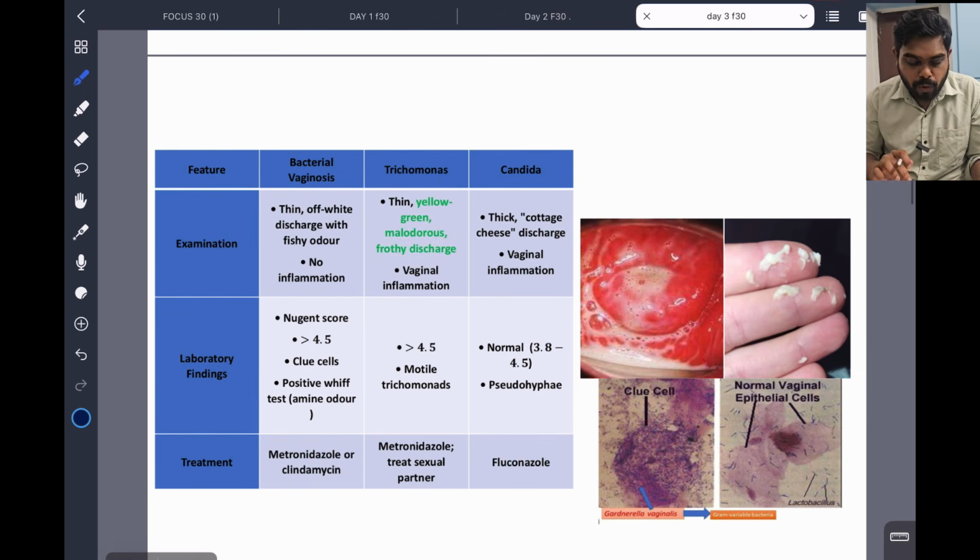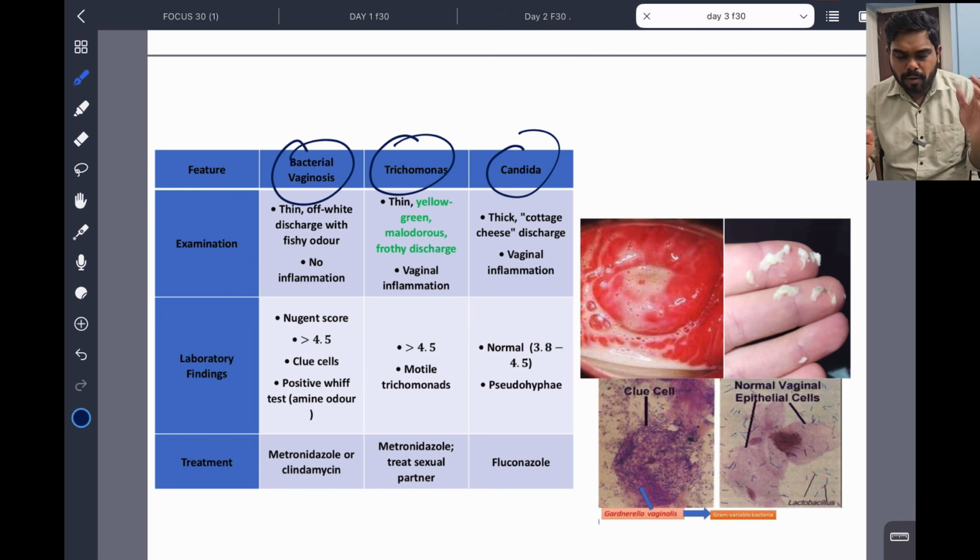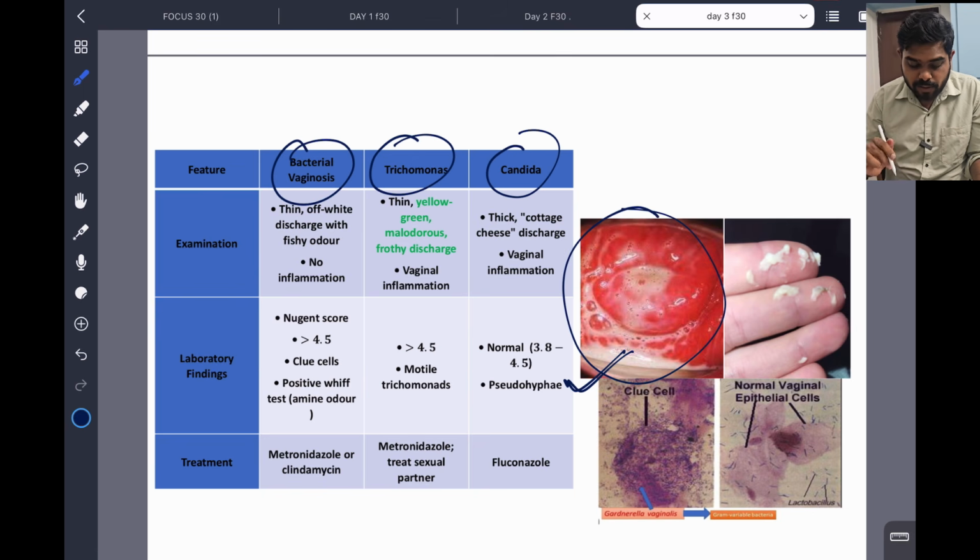Okay. Now we are going to some other part. So now we are going to see bacterial vaginosis, trichomonas, and candida. So mainly vaginal discharges. Okay. Now the picture I kept in the front. What is this? This is known as strawberry cervix. Correct, no?